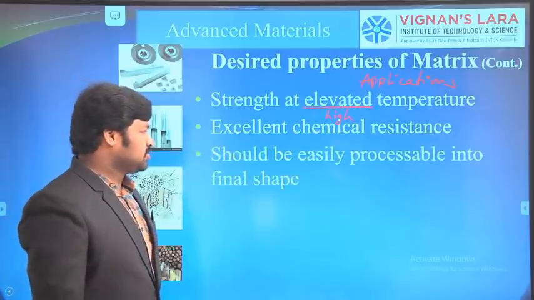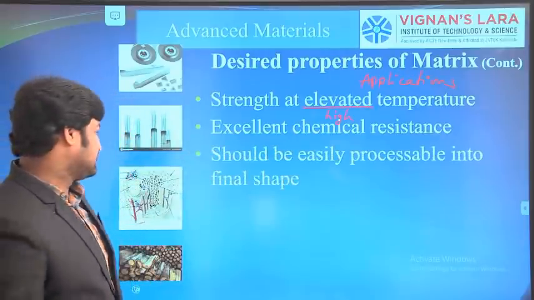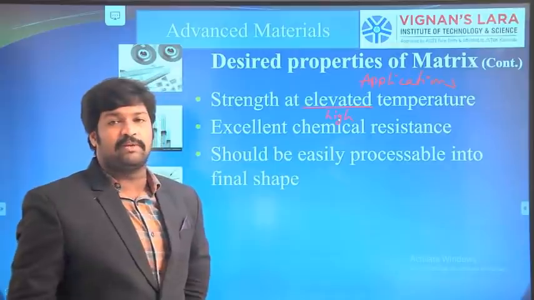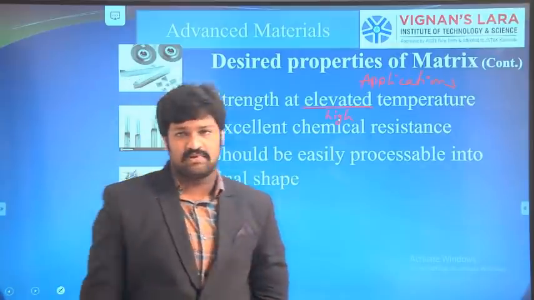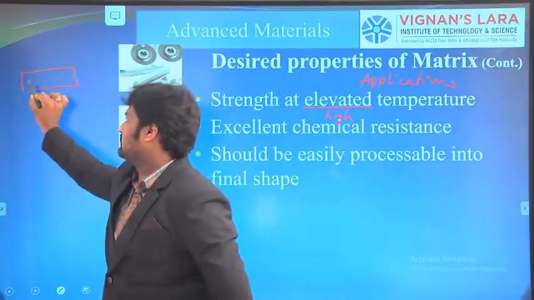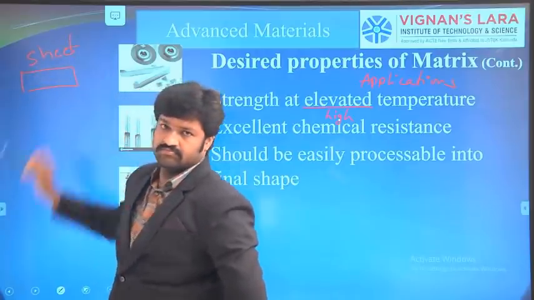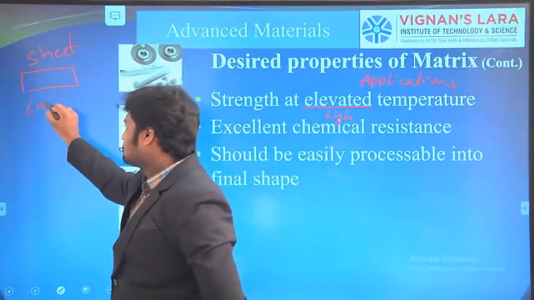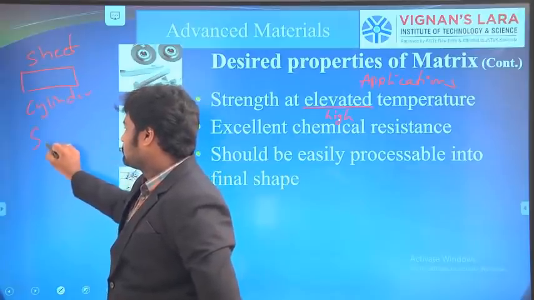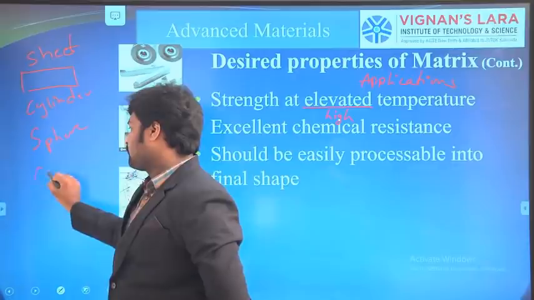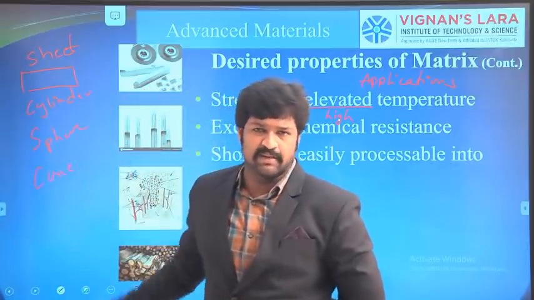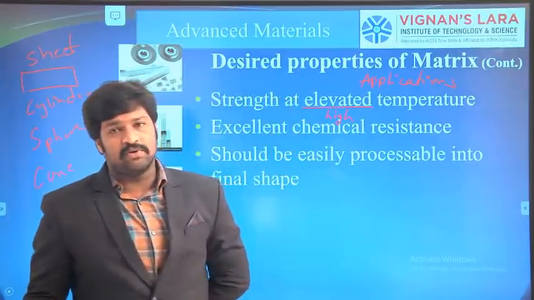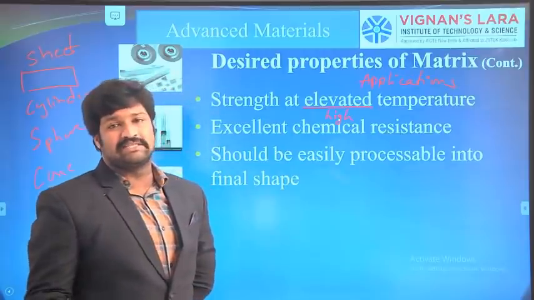The next one is that it should be easily processable into the desired shape. Depending upon the application, we require different shapes. We don't always require a sheet. Sometimes we require a sheet, sometimes cylinders, spheres, or cones and conical sections. So different shapes are possible, and the composite should be easily processable to get the desired shape.